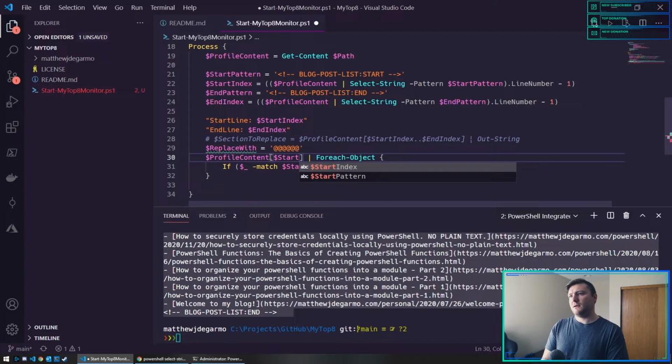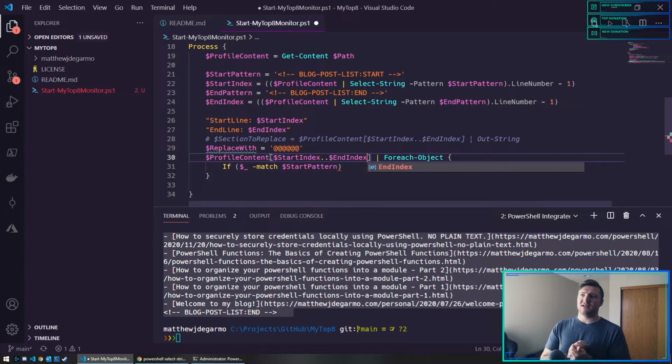Start index, end index, because I know what those numbers are. So I know that start index is 29.